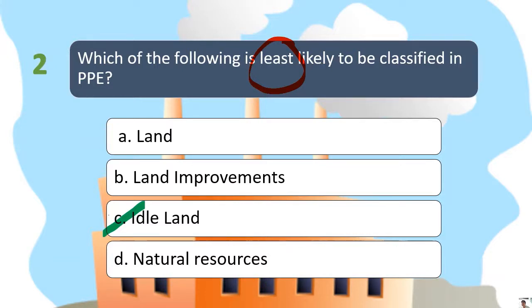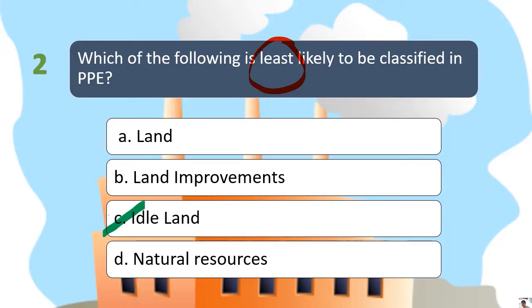Or kaya naman kapag nagkaroon sila ng pwedeng paggamitan nun, doon pa lang natin sila pwedeng i-classify as property, plant and equipment. However, dahil alam naman natin ang value ng land ay nag-appreciate, hindi siya nag-depreciate, so therefore, instead of recording it as property, plant and equipment, the right account for that will be investment property since pinapa-appreciate natin yung value niya over time.